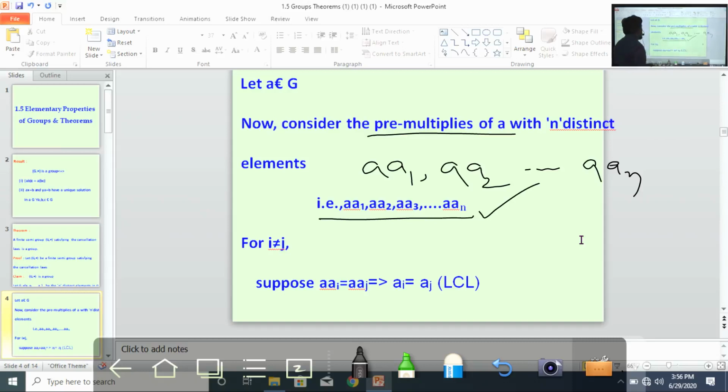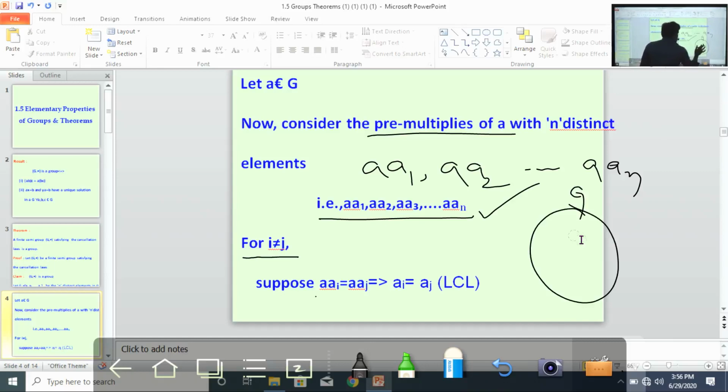Understand? For i not equal to j. Here i not equal to j. Given G is finite, so the set of all elements in G are distinct. Why? Because G is finite, there are no repetitions. n distinct elements, right?